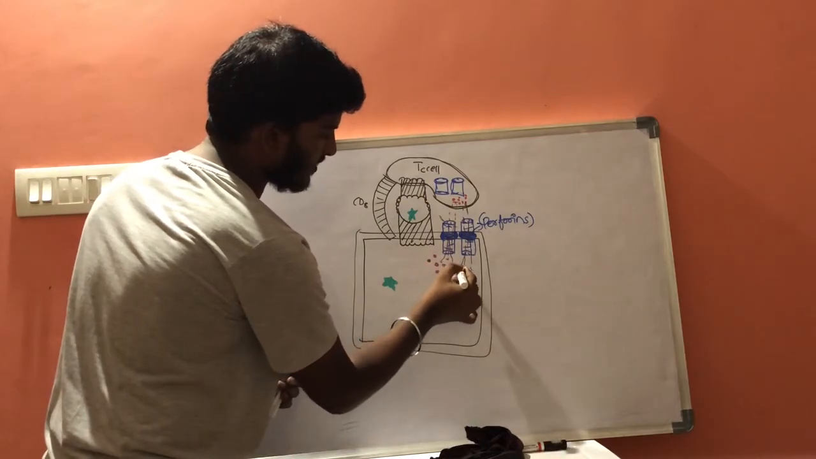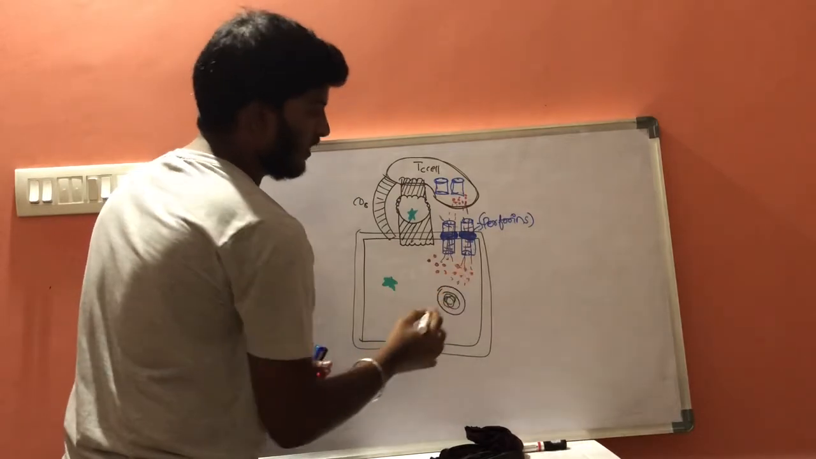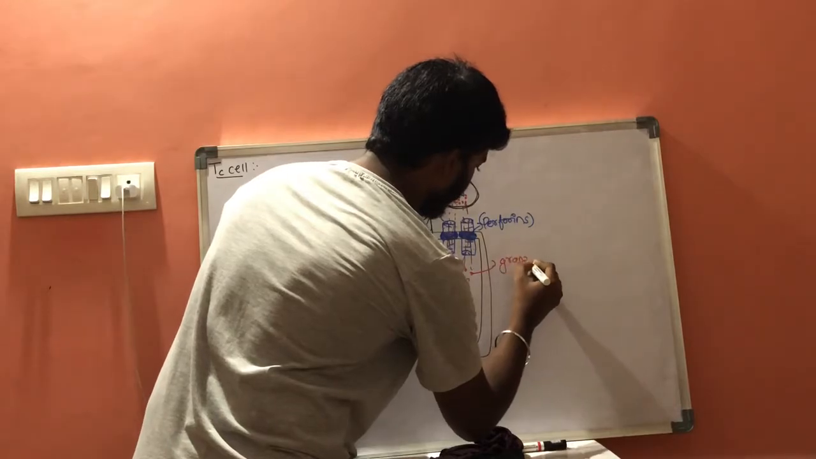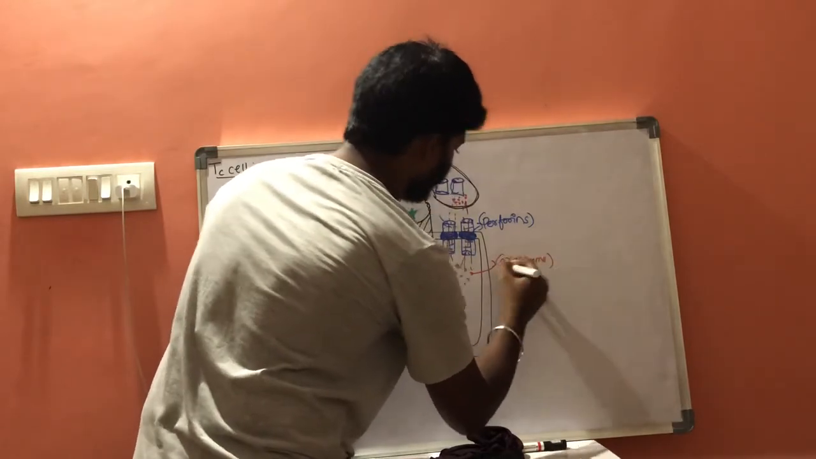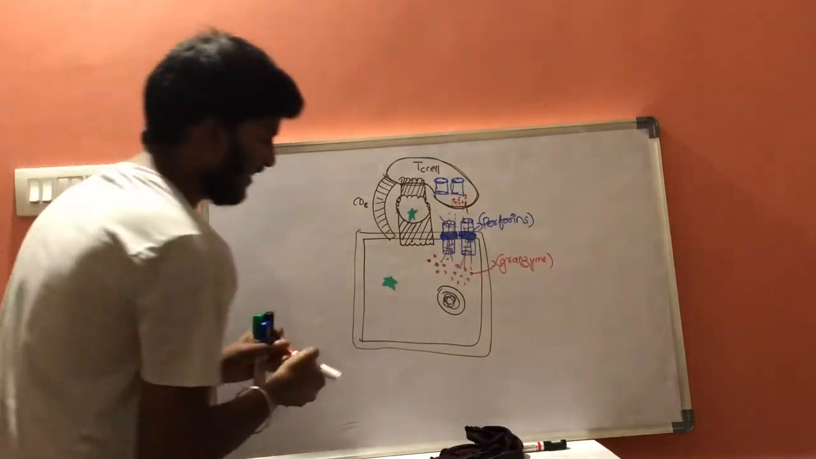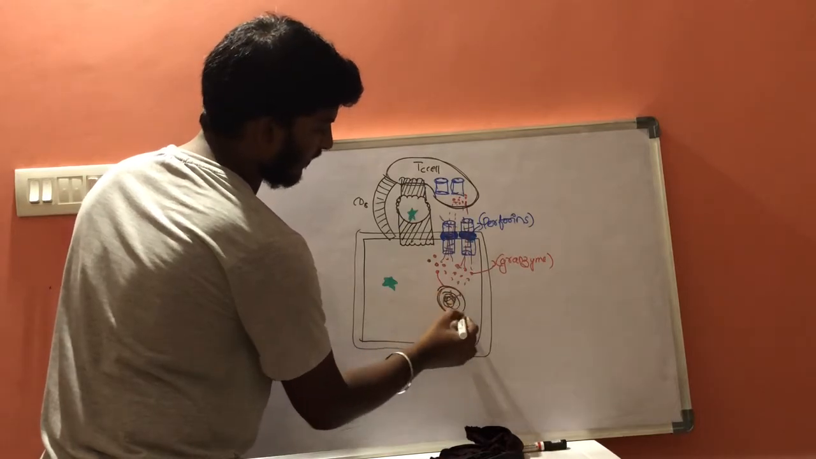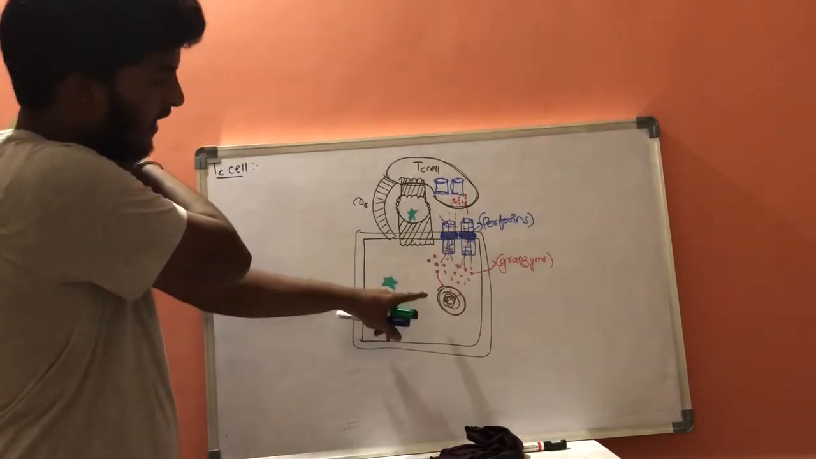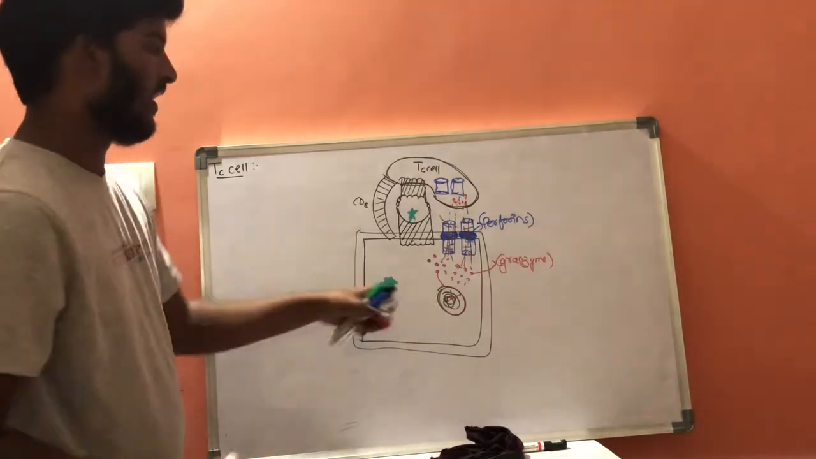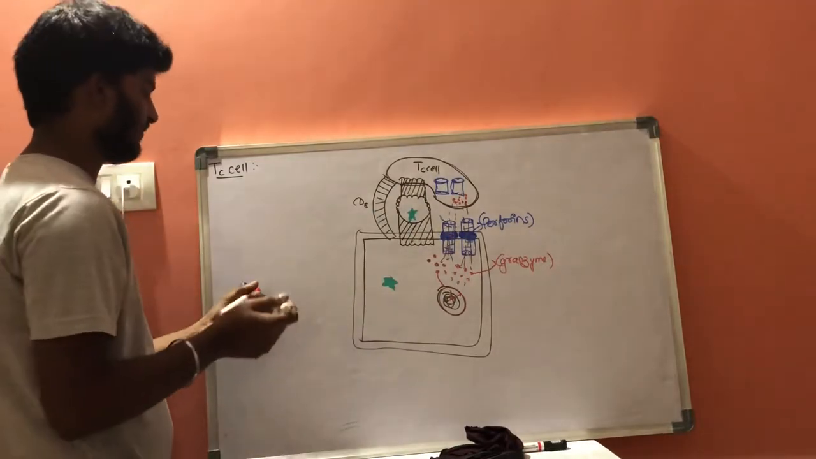These red colored structures are called granzymes. Now these granzymes will enter into this virally infected cell. These granzymes will kill this virally infected cell, and this is one of the examples of apoptosis.